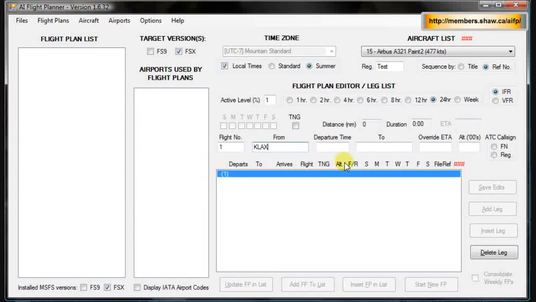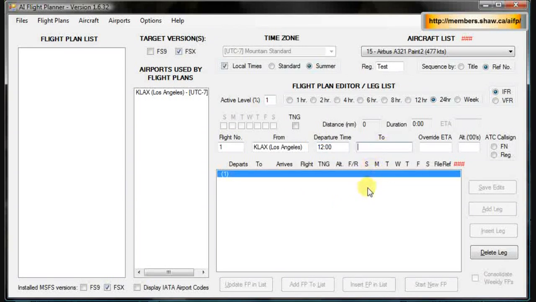You can type in the identifiers, that's what I do, and when you progress to the next box, it'll recognize that, and you'll be all set. Departure time, keep in mind this is in military time, so we'll go ahead and do noon. If you want it to be 1 in the afternoon and you typed in 1, it would think it's 1 in the morning. So make sure you're doing everything in military time. So this would be noon.